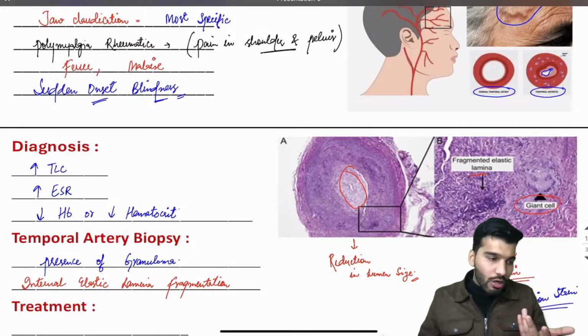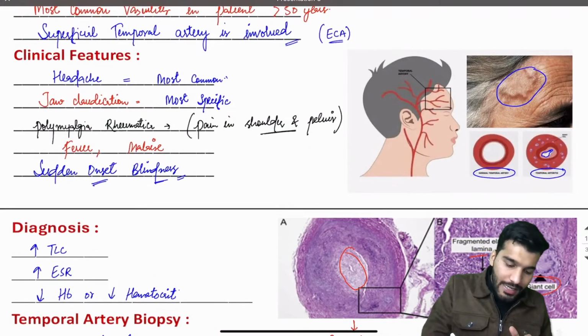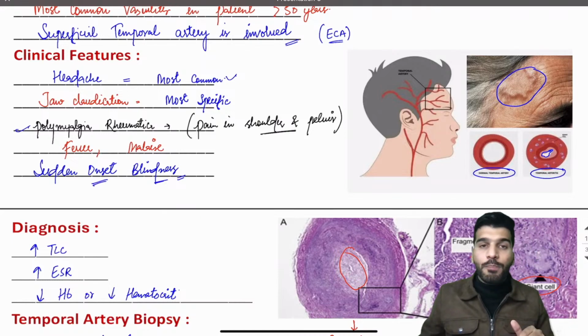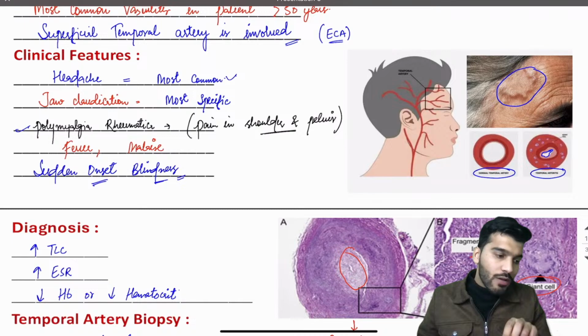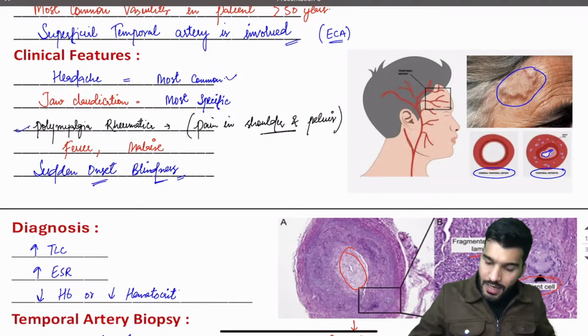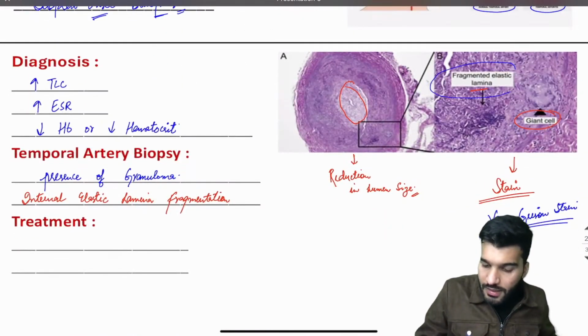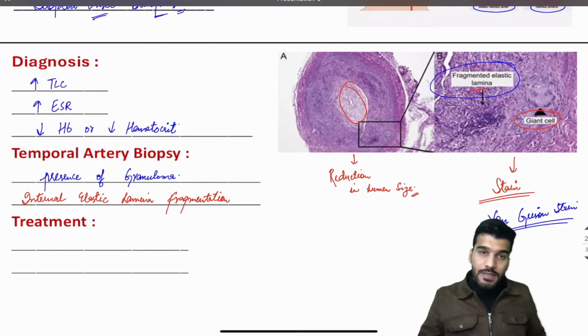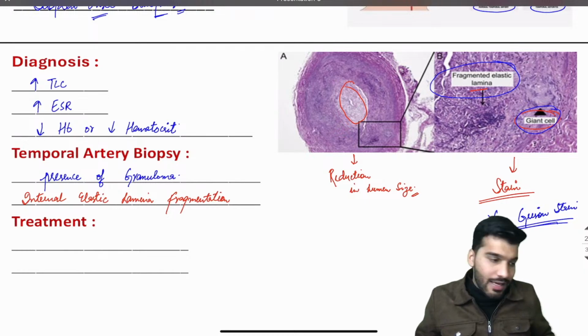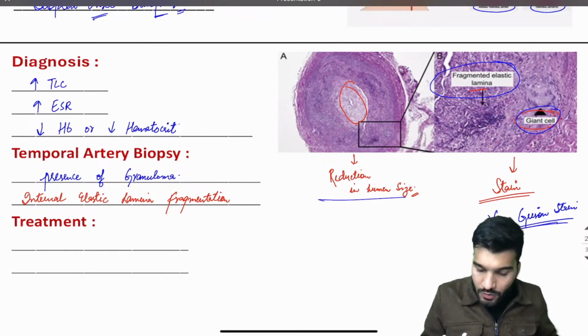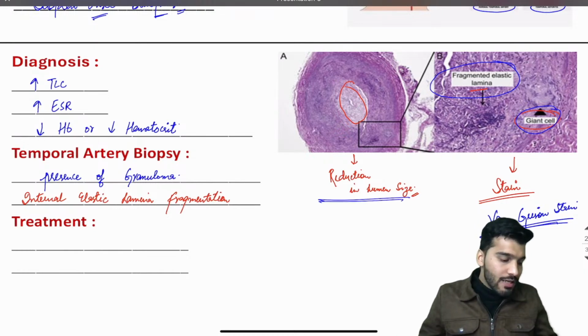Okay, jaw claudication. Remember, the patient will have a headache. Along with that, the patient will have pain in the shoulders and pelvis, polymyalgia rheumatica, and sudden onset blindness. Is that clear? And this fragmented elastic lamina is seen on the biopsy and the granuloma as well, and the stain is VGS stain. Is that clear? And you will see there is a reduction in the lumen size.